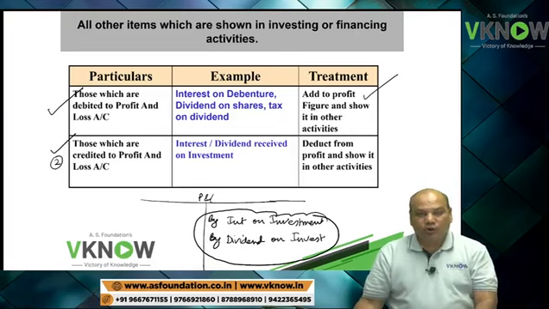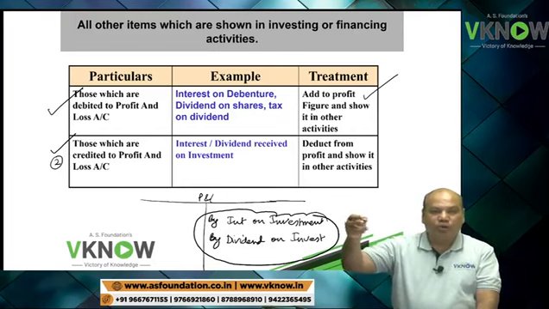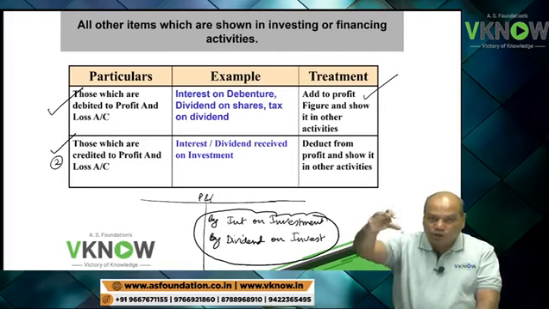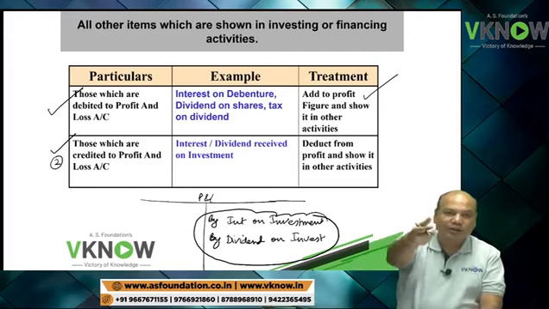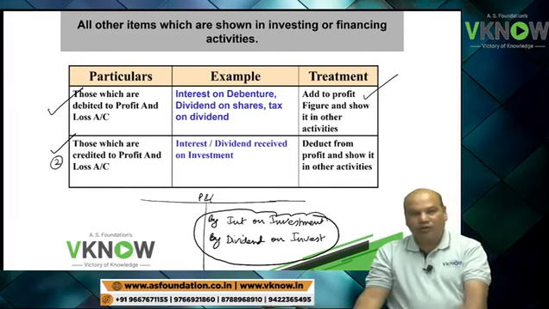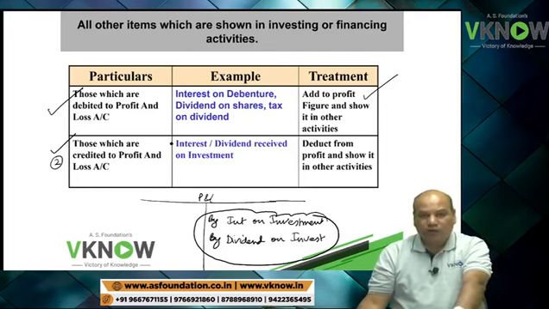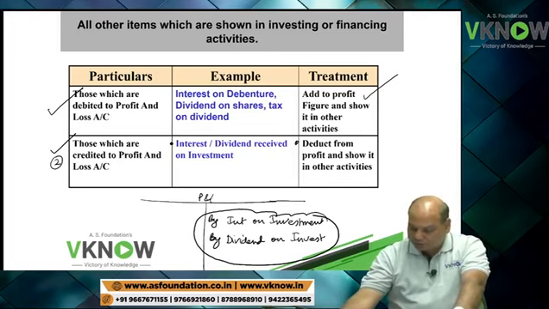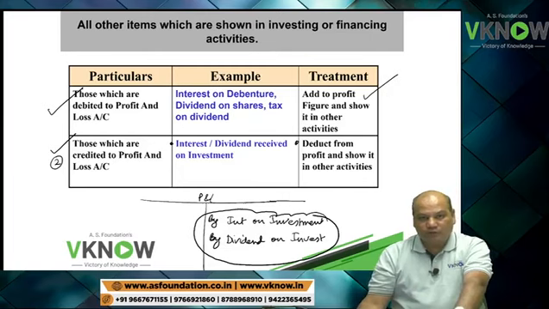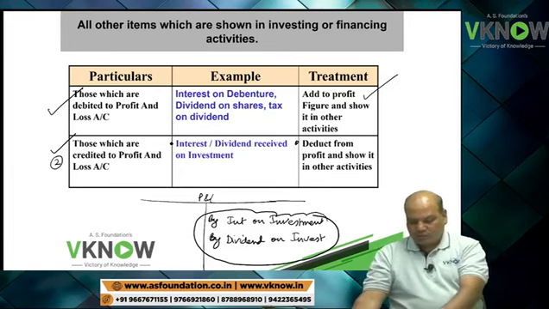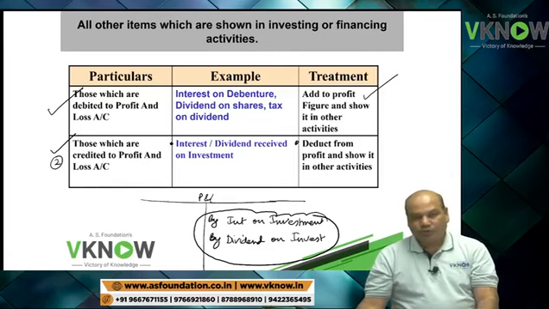They have been credited to P&L account, which means profit is high. So reduce from profit and add it in the respective activities like investing or financing. So please write down example: interest received on investment, dividend received on investment. Treatment will be deduct from profit and show it in other activities.